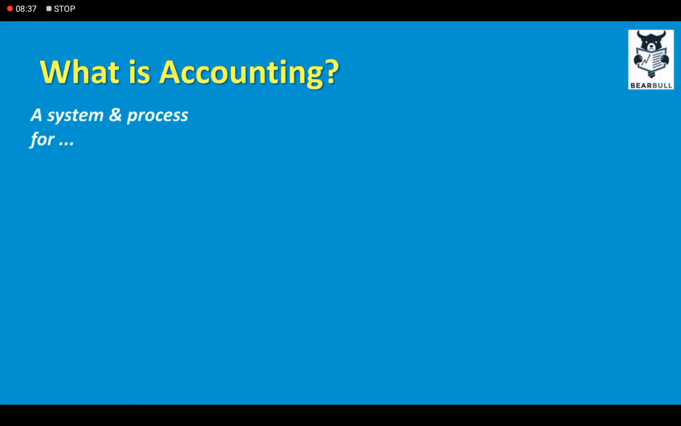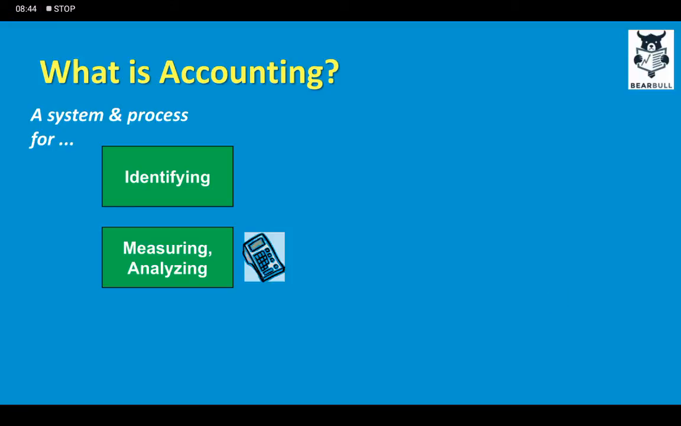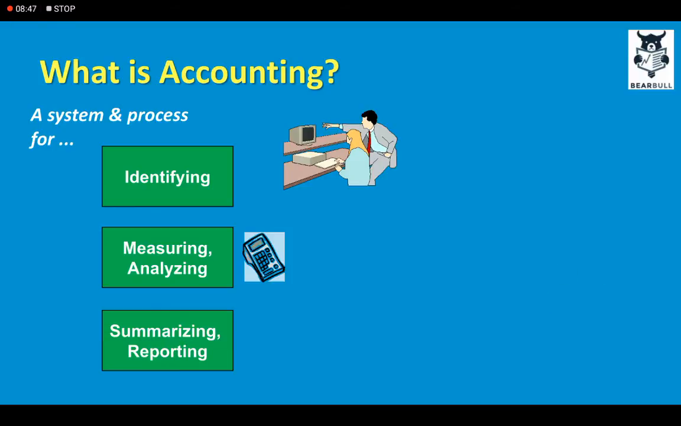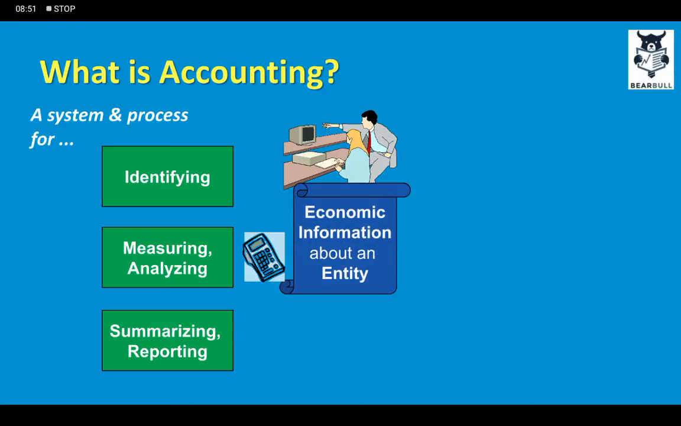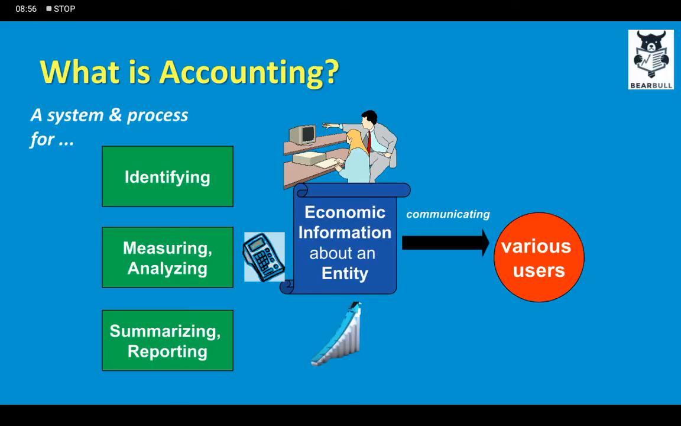Now, what is accounting? Let's jump on to the basic question. Accounting is a system and process for identifying, measuring, analyzing, summarizing, and reporting economic information about an entity, and of course communicating that economic information, in the form of financial statements, to the various users, both internal and external. And why? Because those users need to make decisions, and the decisions we just talked about are various in nature.